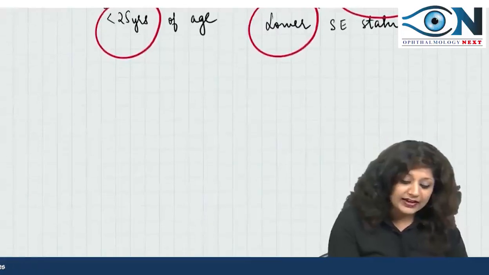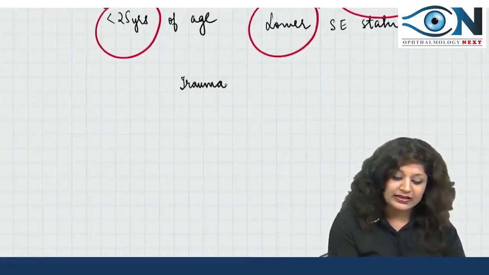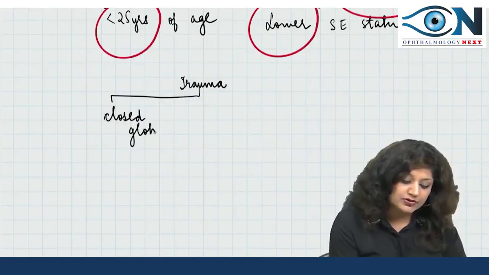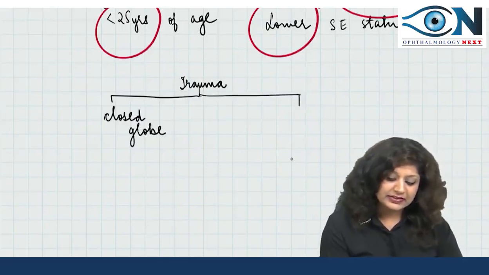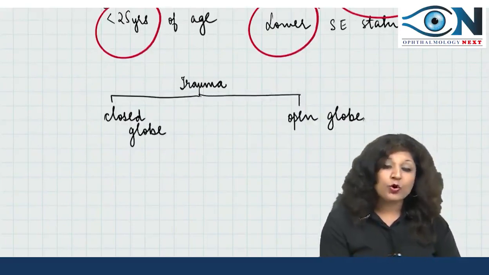Now we can basically divide trauma into two types: one is the closed globe injury and the other is the open globe injury. What do we mean by closed globe injury?